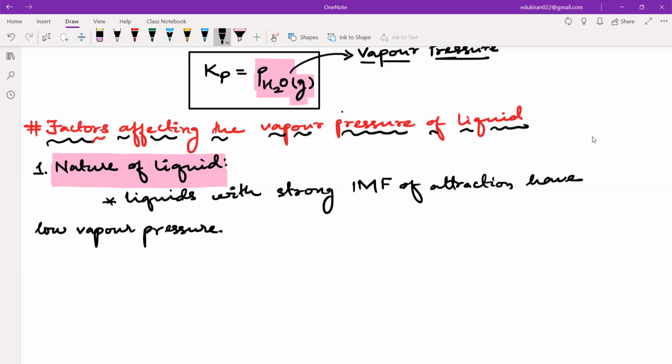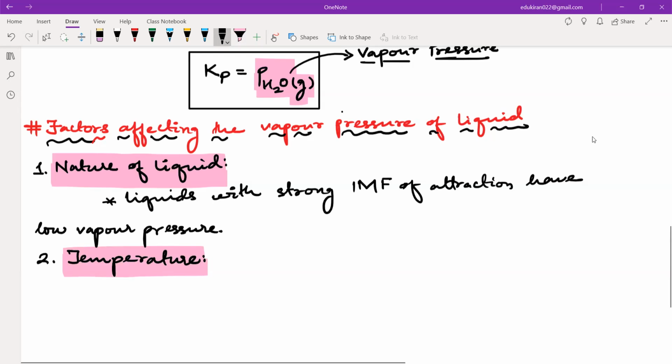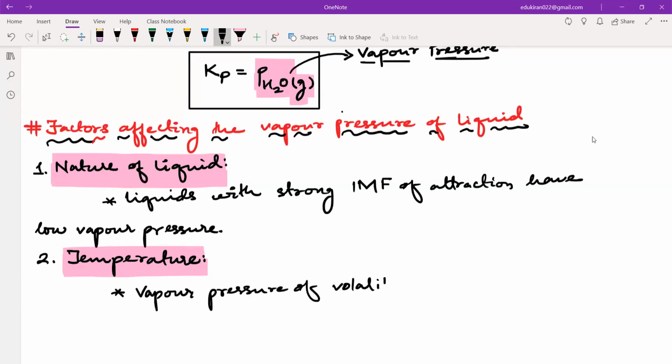Now the next will be very easy for you guys. Tell me, what will be the effect of temperature? If we increase the temperature, will vapor pressure increase or decrease? Sir, increase. It will increase, right? More and more vapors will be formed, and that is why the vapor pressure will also increase. So you'll write here: vapor pressure of volatile substance.